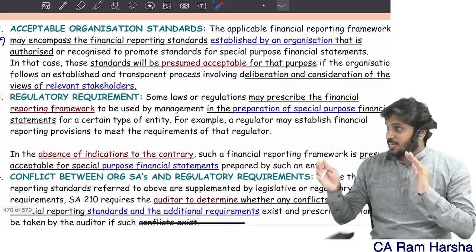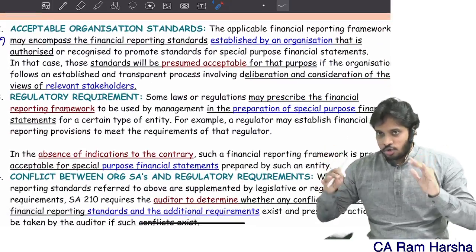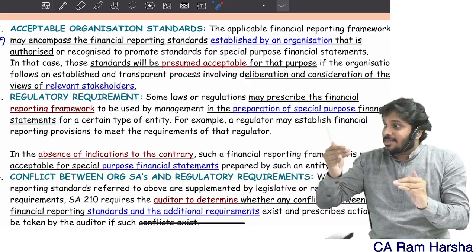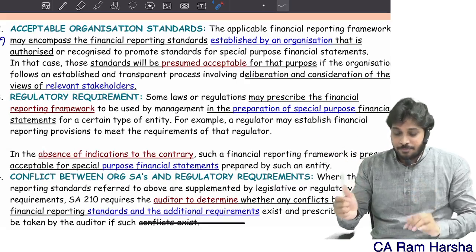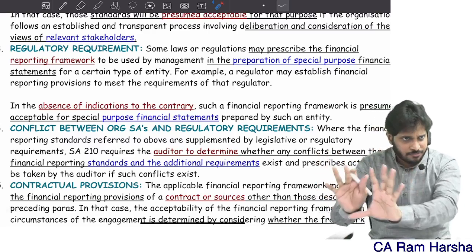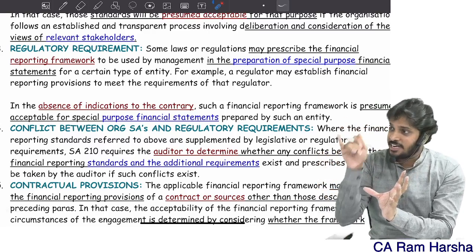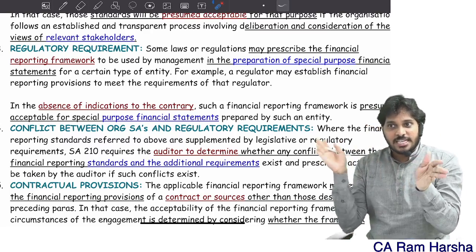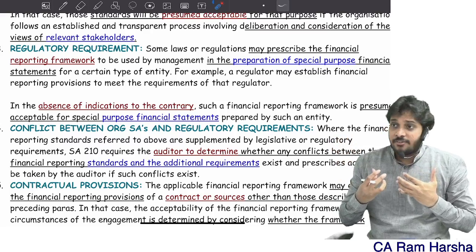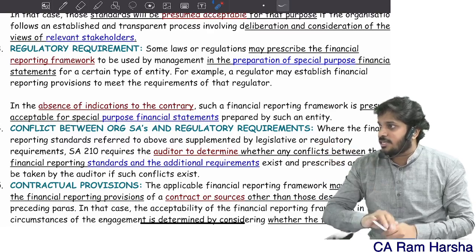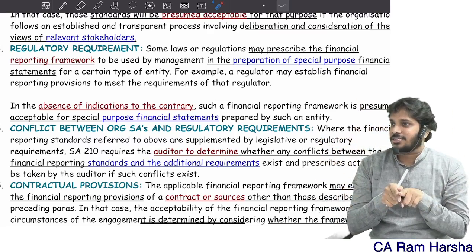Is there any special organization to talk about these special needs? If so, check whether that is acceptable and whether that is applicable. Is there a regulatory requirement for special purpose financials? For example, sometimes the government gives many grants to various NGOs. In order for the government to know whether these NGOs are properly utilizing them, they established a framework for that.